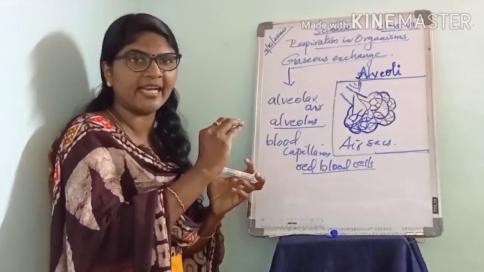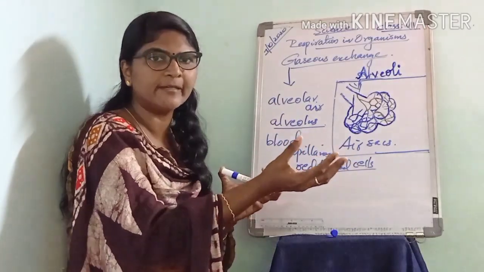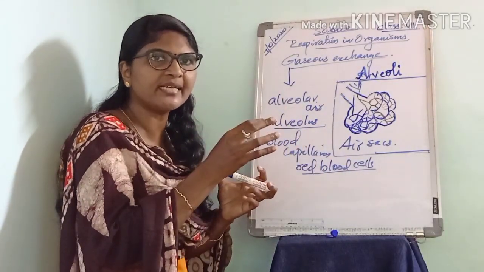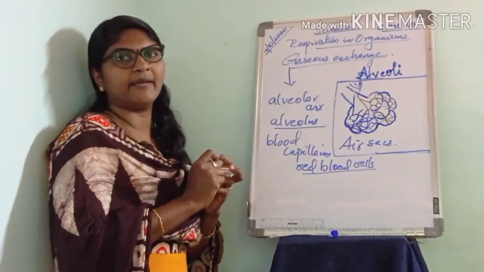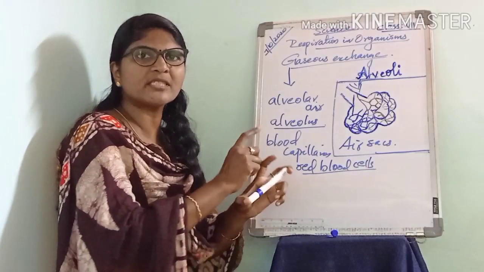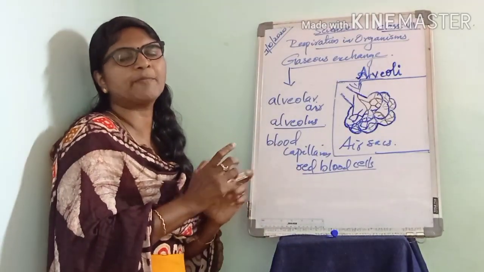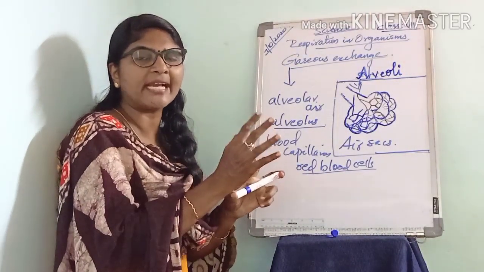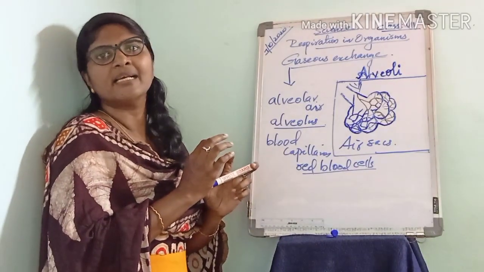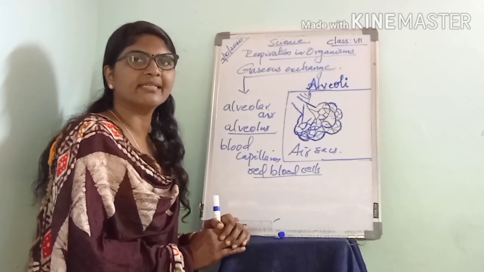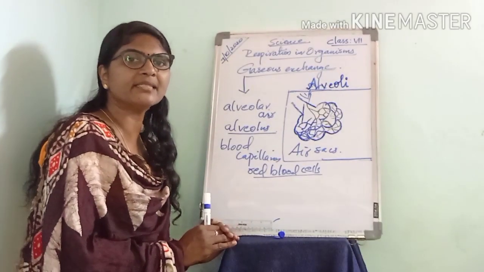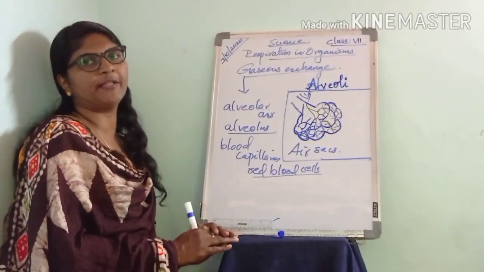The oxygen in the fresh air enters the blood, and the carbon dioxide present in the blood enters the alveoli. This is the process of gaseous exchange. After the gaseous exchange, the blood carries oxygen to every cell of the body.